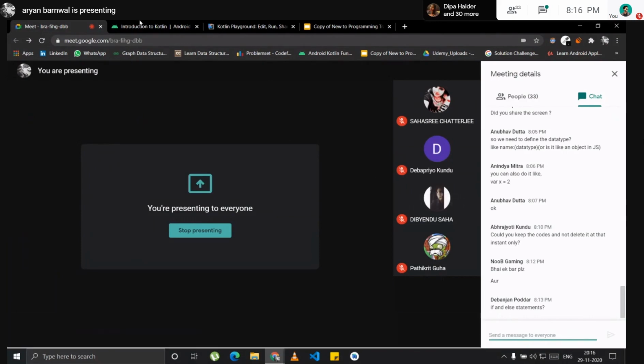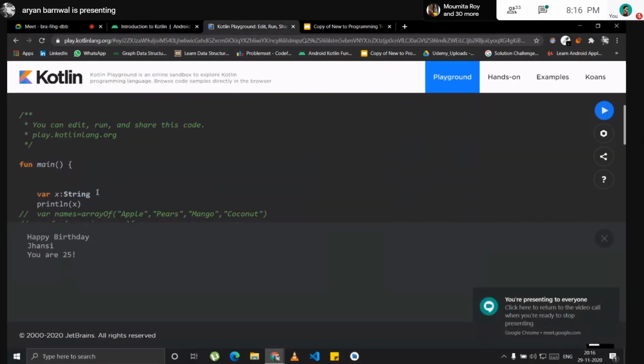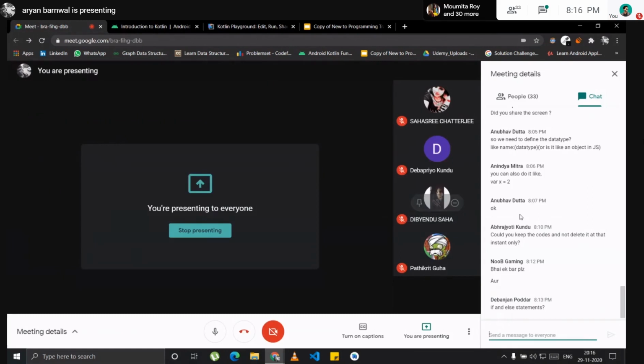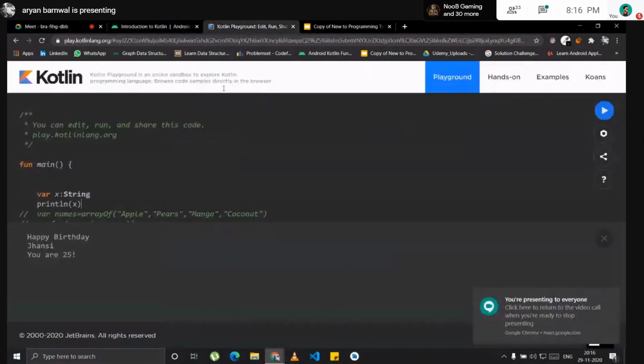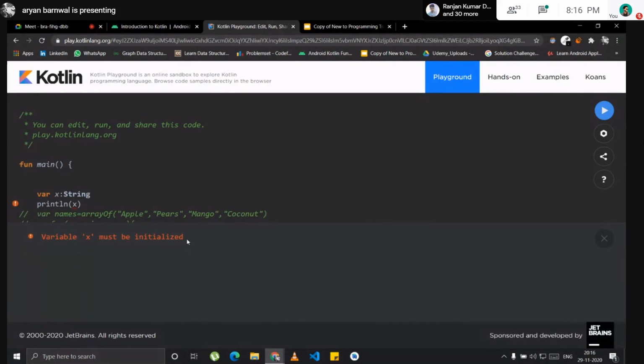Can anyone say what will happen if I print something which I haven't assigned anything? Null, maybe. Okay, let's see what happens. Okay, so variable x must be initialized. You should first initialize a variable if you wish to do something with it. So I will initialize it equals 100. So if I print it, it gives me 100.